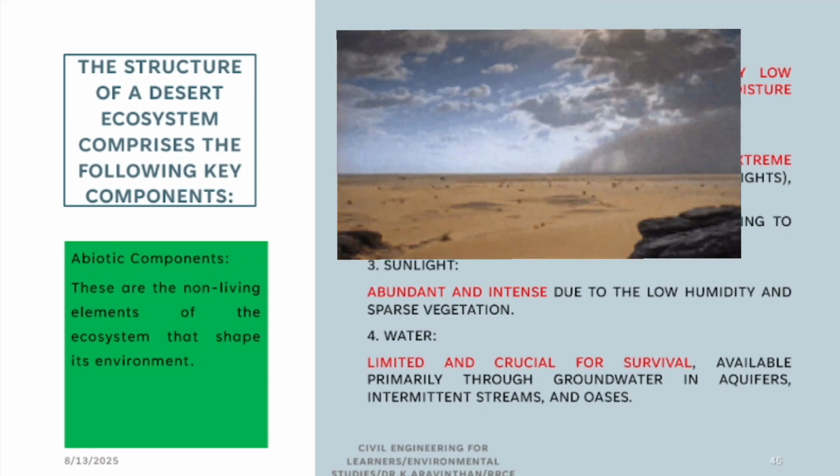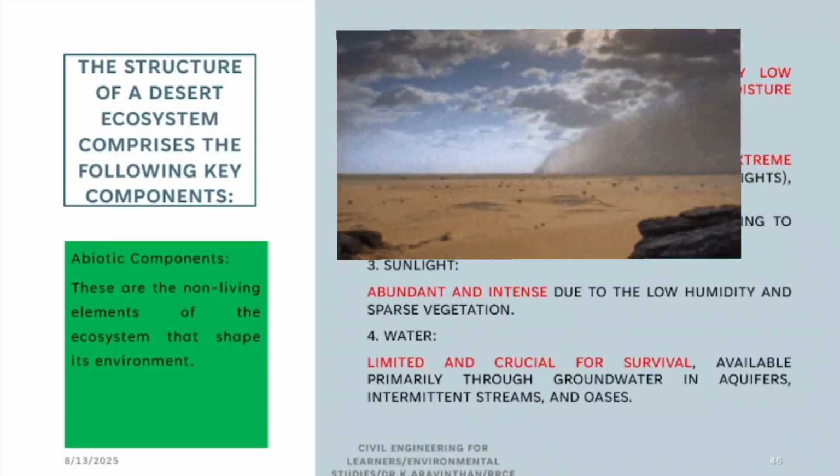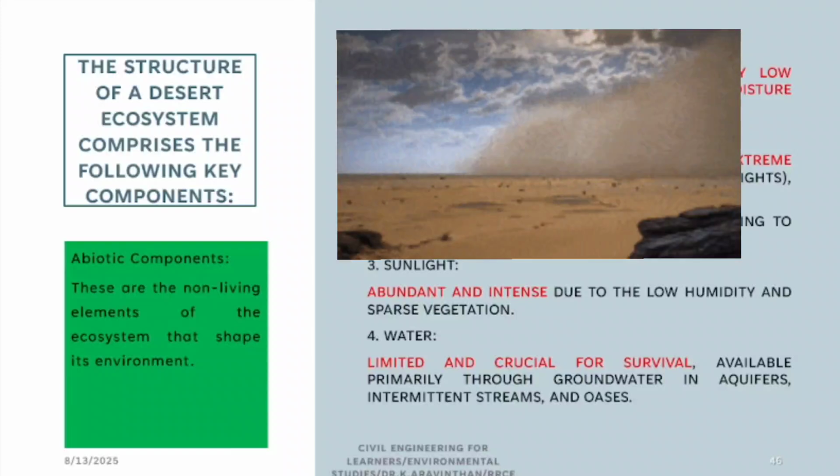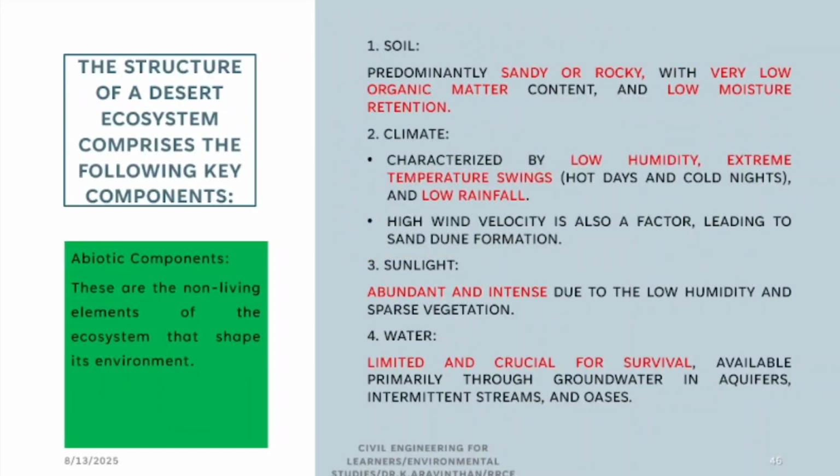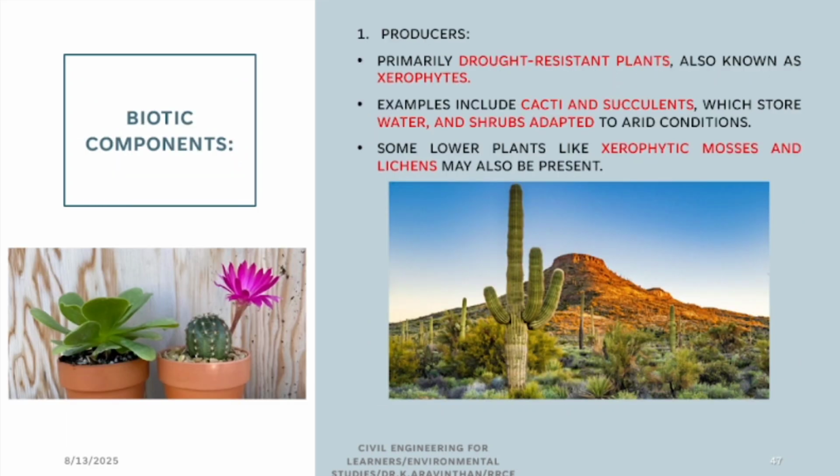Also, have you seen sandstorms? Sandstorms in the desert. Why do sandstorms happen in the desert? I have shown you in previous figures, no? The wind has been flowing, and after rainfall the dry winds will be there. Dry winds, nothing is there to carry. Wind has to carry something. So after all the water particles are gone, it only carries the dust. Sunlight is abundant and intensive. These parameters are called what? Abiotic components. I have discussed abiotic with you.